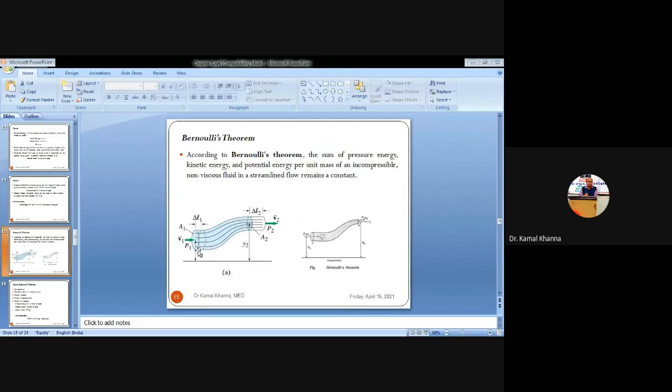We have assumed that there will be a lot of variation in the density, in the velocity of the fluid, or in the pressure of the fluid. But we have assumed that there should be no change in the density, no change in the viscosity, and that there should be a streamlined flow, that is, no change in the pressure as well as velocity of the fluid with respect to change in time or change in space. So these are the assumptions while we are proving Bernoulli's theorem.